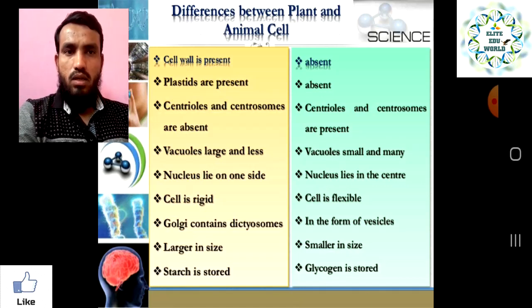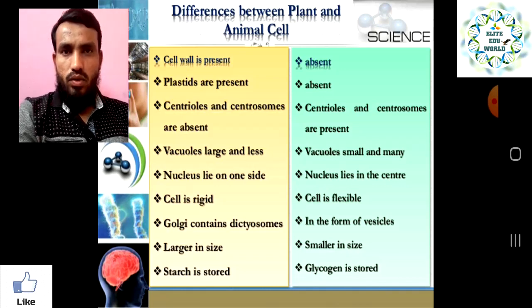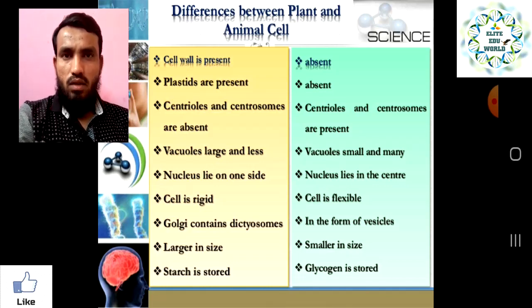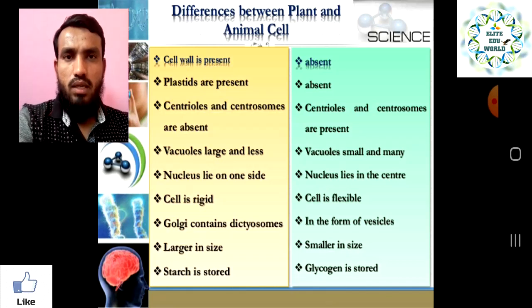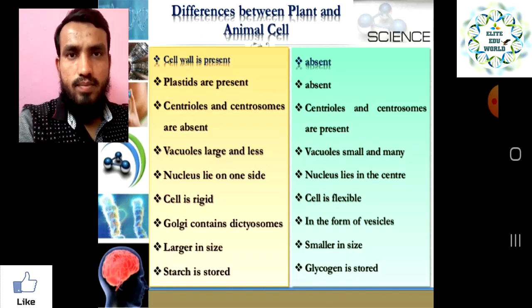And as compared to that, when we talk about the animal cell, the cell is flexible. This is also a reason of the cell wall, because the animal cell doesn't have a cell wall. So the cell is flexible, because in the animal cell the outermost layer is the cell membrane, and it is flexible. That is why the rigidity is more in the plant cell, and the animal cell is less rigid, or more flexible, we can also say, right?